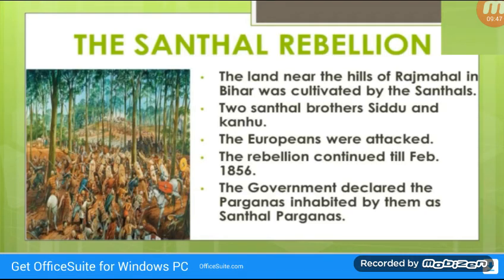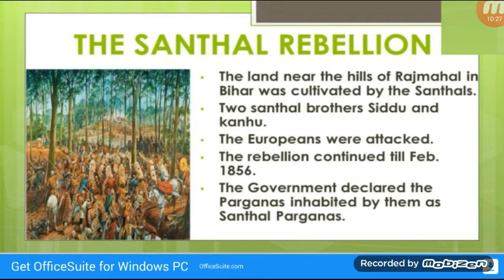The Santhal Rebellion. The first revolt which can be regarded as a peasants' revolt was the Santhal Rebellion in 1855 to 56. The land near the hills of Rajmahal in Bihar was cultivated by the Santhals. The landlords and moneylenders from the cities took advantage of their ignorance and began grabbing their lands. Under two Santhal brothers, Sidhu and Kanhu, they rose to free their country of the foreign oppressors and set up a government of their own. The rebellion assumed a formidable shape within a month.